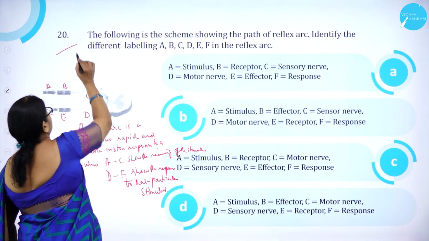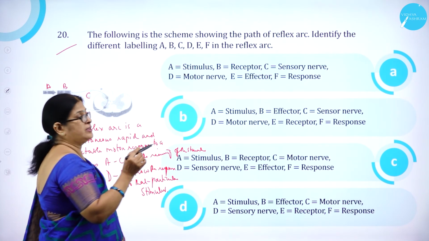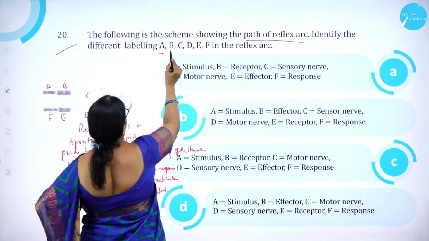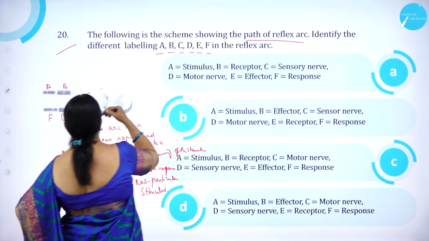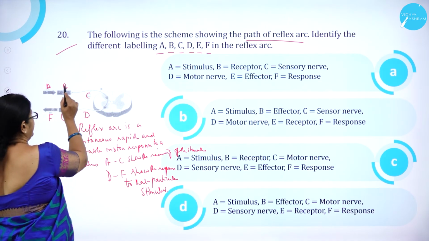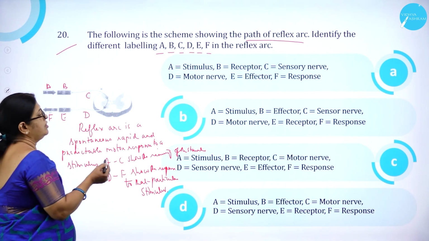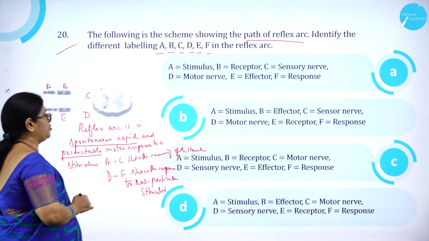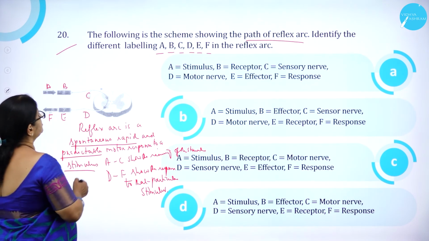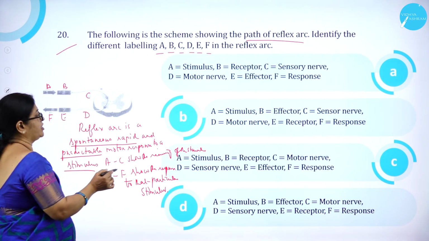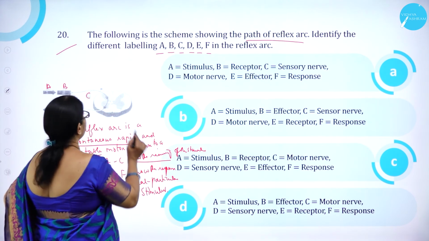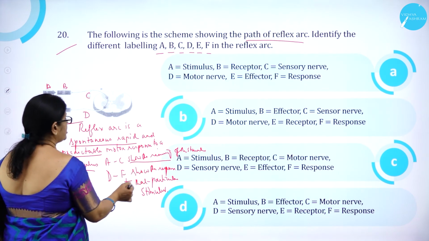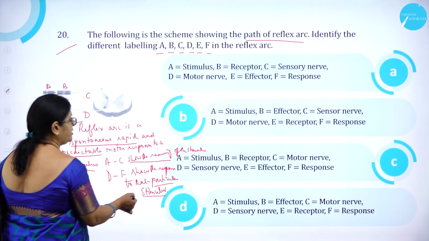Moving on to question number 20. The following is a scheme showing the path of reflex arc. Identify the different labeling A, B, C, D, E, F in the reflex arc. Here you can see the reflex arc A, B, C, D, E, F. So, you know, reflex arc is nothing but a spontaneous, rapid and predictable motor response to stimulus. So, A to C shows the receiving of the stimulus, and D to F shows the response to that particular stimulus.